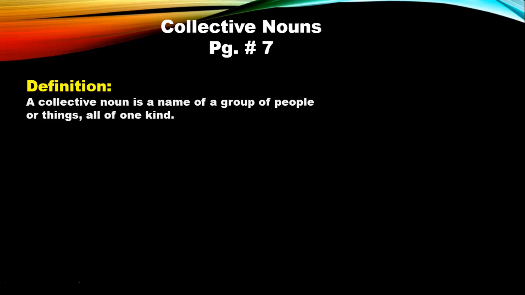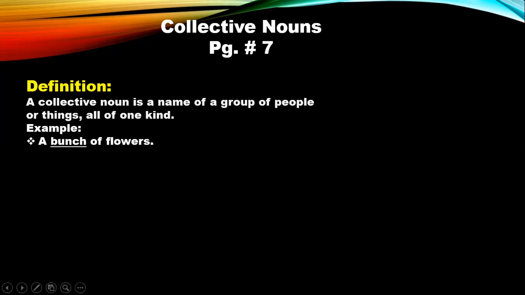It can be a group of people or a group of things, but they should all be of the same kind. That means if I'm talking about sheep, then I'm talking about sheep only. I cannot have goats in it. If I'm talking about ships, then I'm talking about ships only. I cannot include other vehicles like cars and trucks into it. If I'm talking about people, then I will only talk about people. I will not include animals or things into it. Okay? Let's see the examples.